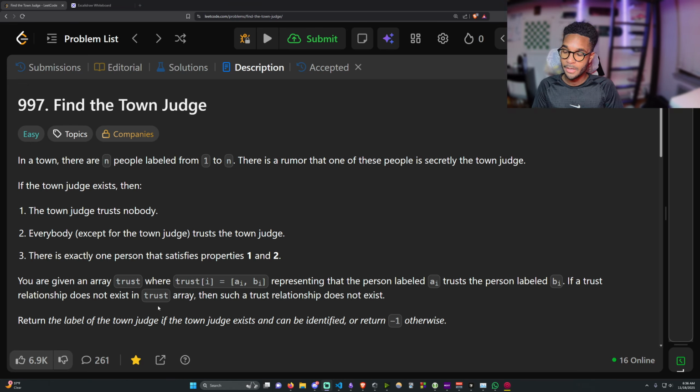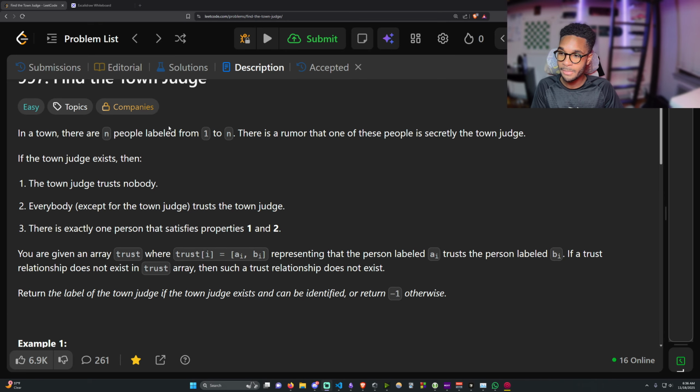Today we're solving the first question in our little DSA study prep session. So we have LeetCode 997, Find the Town Judge. Just quickly read the problem statement.